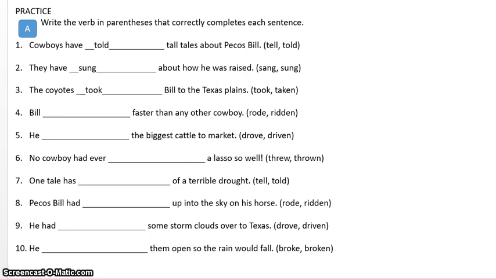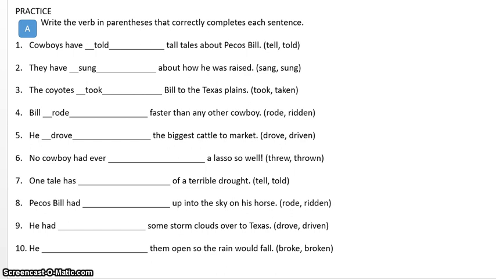So it needs to be took. Bill blank faster than any other cowboy. Okay, again, we know it cannot be ridden because there is no has, have, or had. So we know it has to be rode. He blanked the biggest cattle to market. No has, have, or had, so it has to be drove.